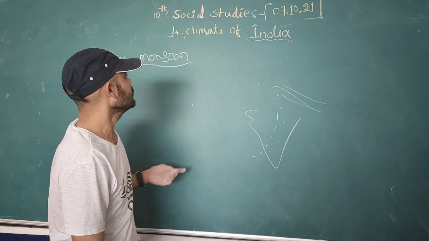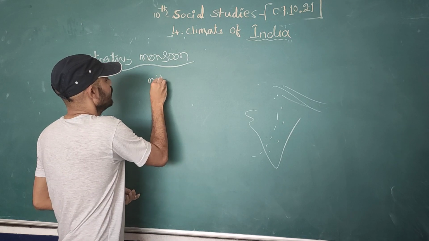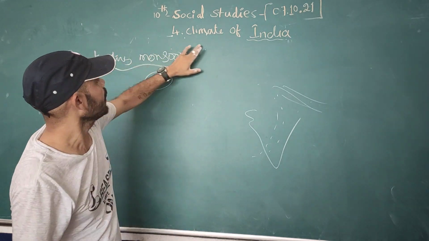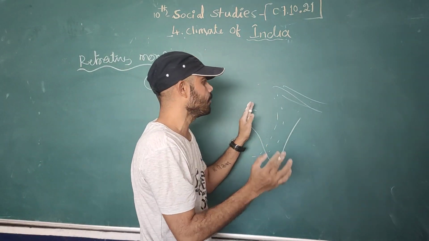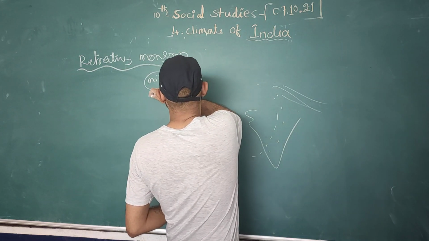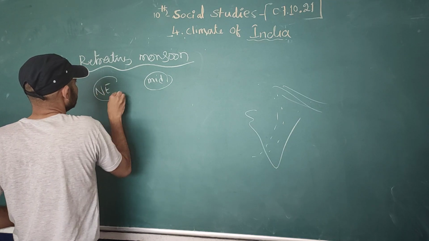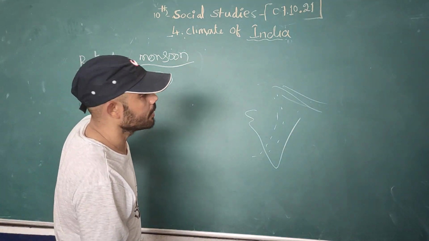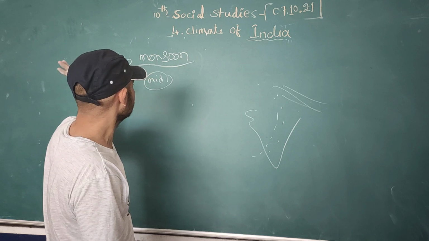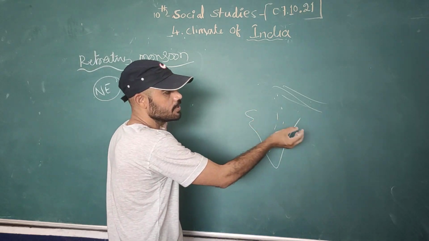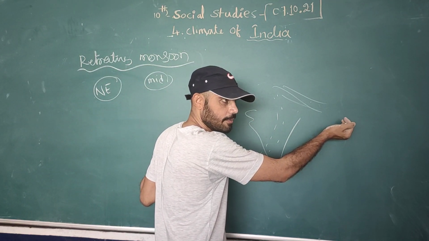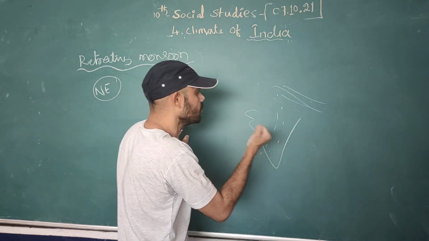And when it comes to mid-November, the retreating monsoon will come. Then it goes to the other side. This retreating monsoon is what we call the northeast monsoon, right? The southwest monsoon came from Peru, in the South American continent, right?